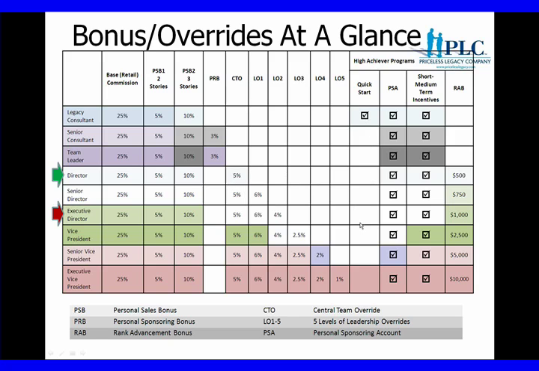I'm not going to talk so much about Quick Start today. It's probably assumed that you've moved on beyond the Quick Start. You're quite a few months into it by the time you're at this level. There's still a personal sponsoring account that may be in effect as you recruit people into the program, so we will talk about that. And at this level, quite exciting, a one-time rank advancement bonus comes into play.